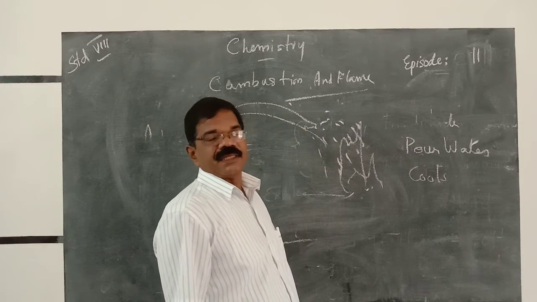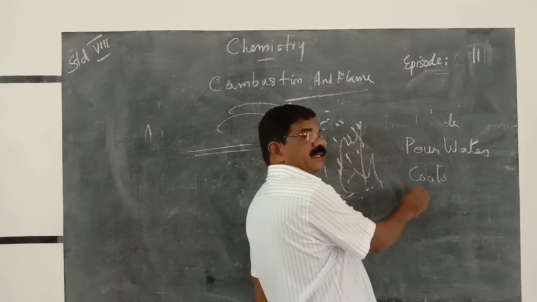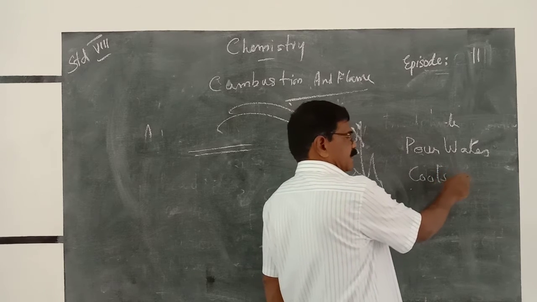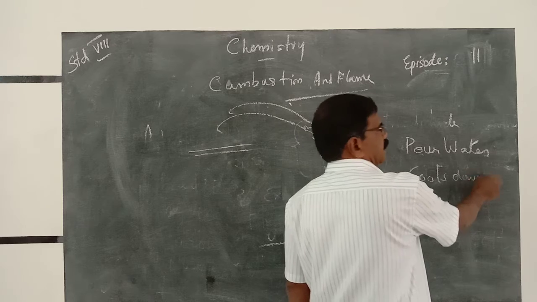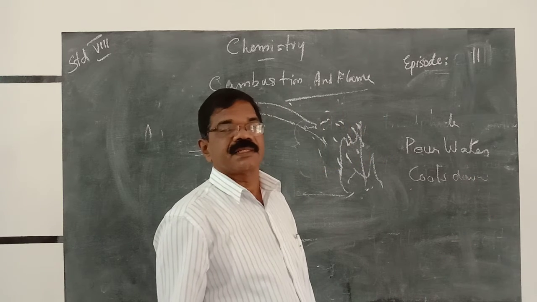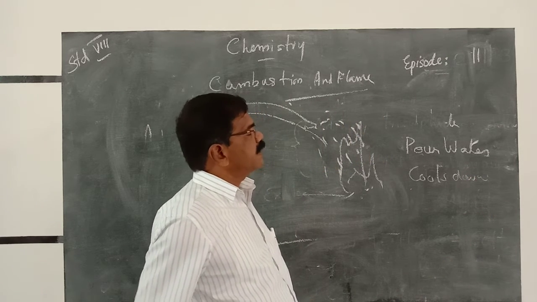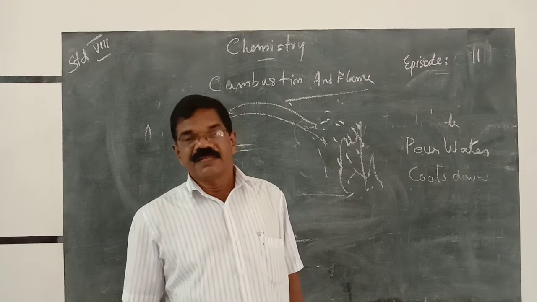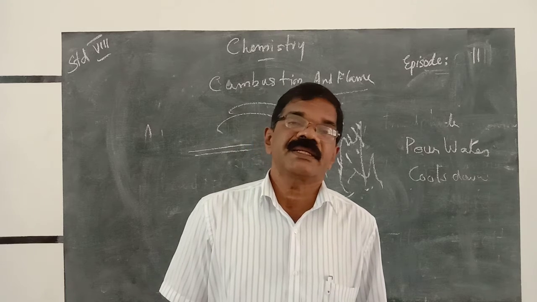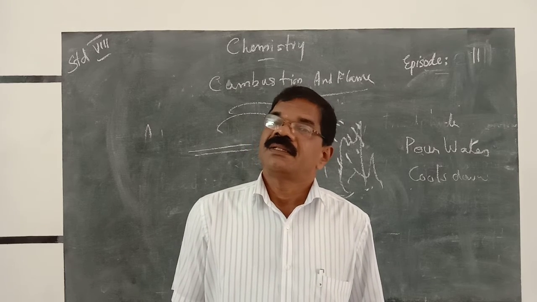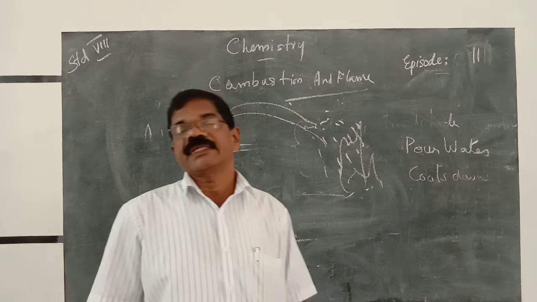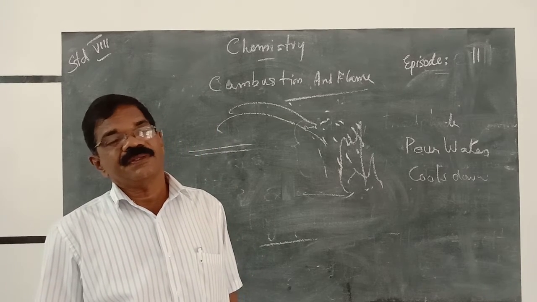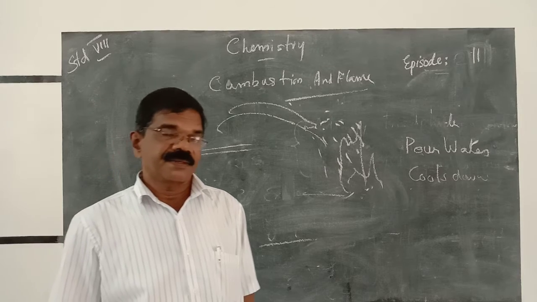Then what happens? Its temperature falls below the ignition temperature. The water poured on the burning surface vaporizes. This water vapor cuts off the oxygen or air supply to the burning surface. So they can control the fire.